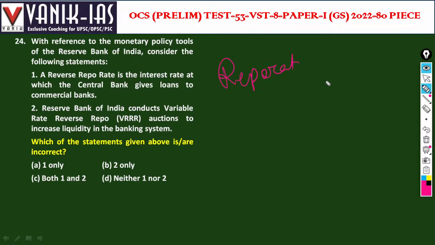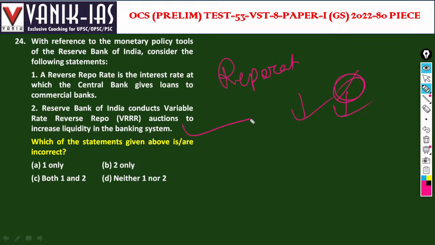If you make an auction, that means RBI will take loans from the banks. That will decrease the liquidity in the banking system.